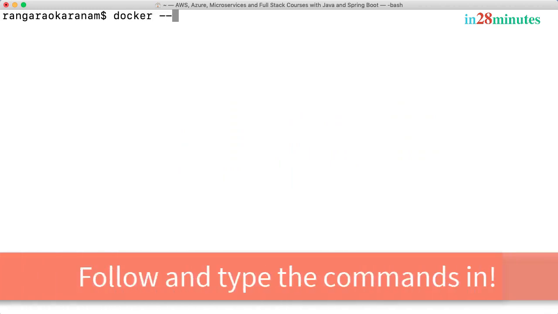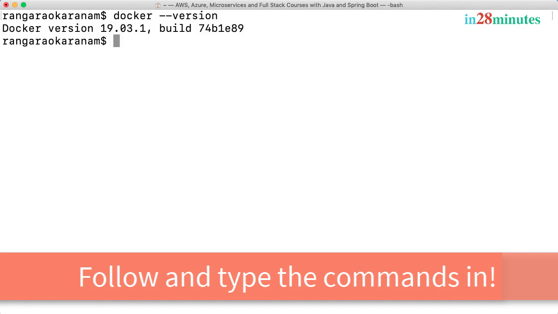He says, okay, let's check if Docker is installed. docker --version. Type it in. Okay, Docker is installed. So he says, okay, greater than 18, you're good. Now, let's run the application. Let's deploy the application. Run this.